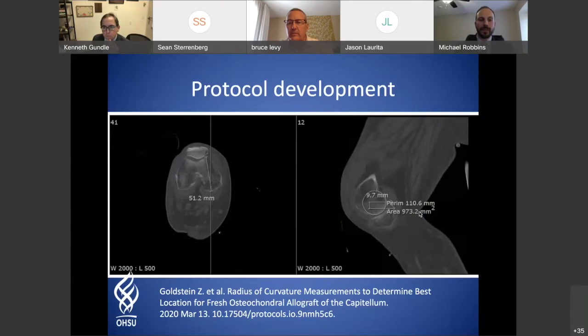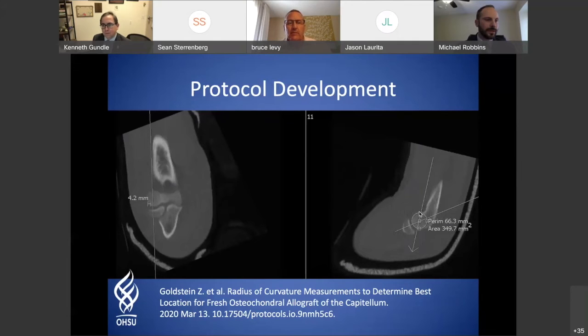For our protocol development, we used the axial CTs to measure the radius of curvature. We found the longest axis on the AP and then the corresponding point on the sagittal CT to measure two different points on the posterior femoral condyles, both lateral and medial. We measured down from the physeal scar and up from the joint line to get areas that were not overlapping, but that gave us a 10 millimeter segment from which we could calculate a radius of curvature. This was published on Protocols.io separately.